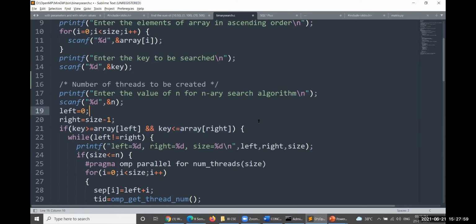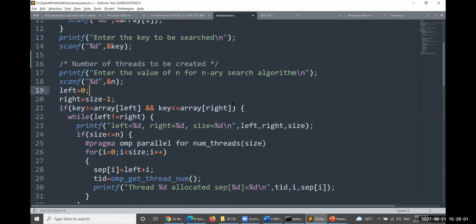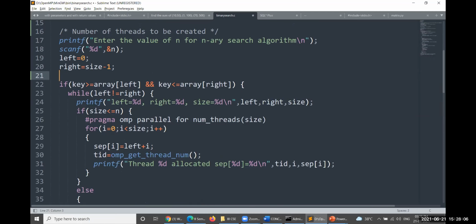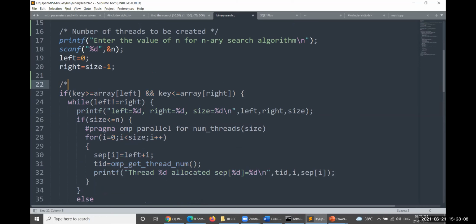Okay. Next one, I believe that you please identify right away from here to here. This place to this place is very important. Let me write this important phase from here to here.